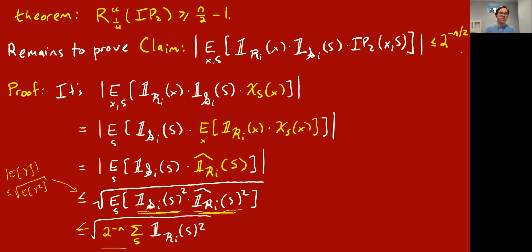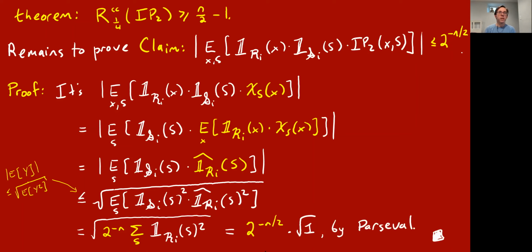Okay, and the expectation over S is really just 2 to the minus n times the sum over S. And pulling that out of the square root, we get this 2 to the minus n over 2 times the sum of the squares of the Fourier coefficients, which is actually, this is another little mistake, at most 1 by Parseval. I guess it's a mistake because it's a 0, 1 valued function rather than a plus or minus 1 valued function. But well, let me leave it at that since I'm running way over time. And that completes the proof of this claim.